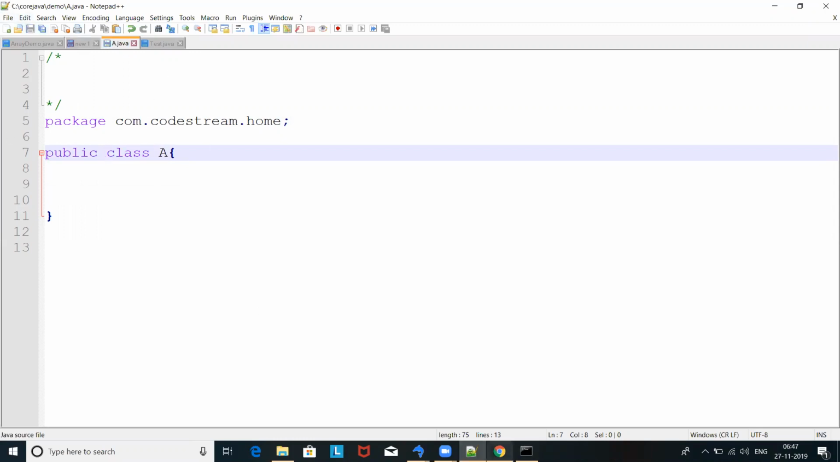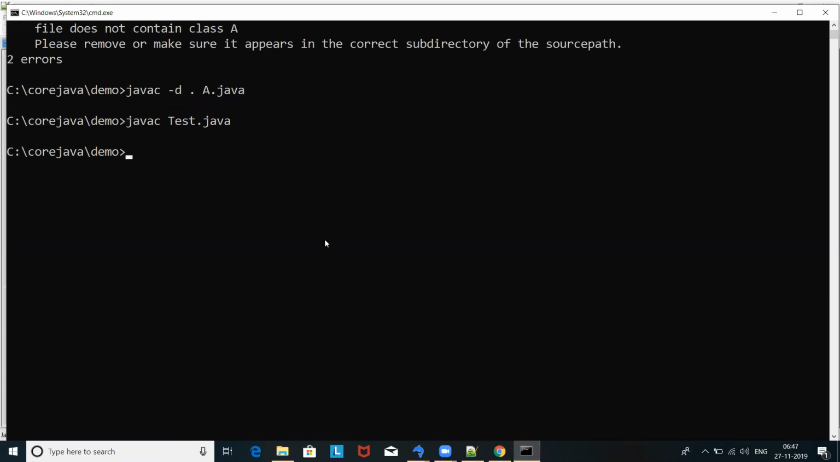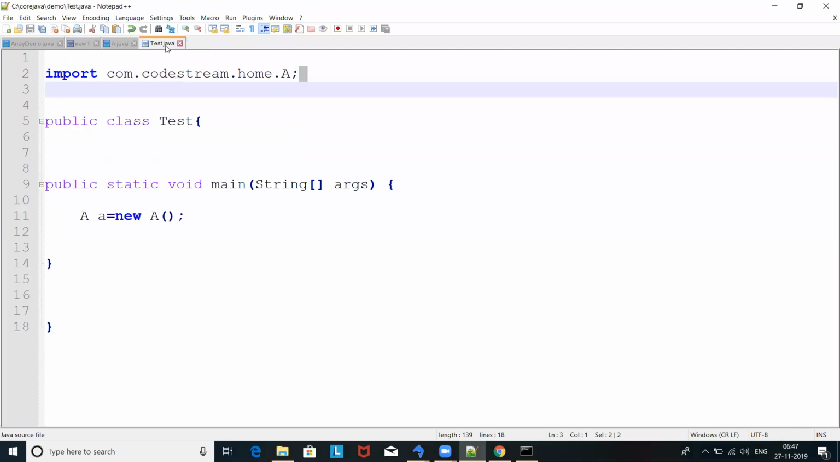But for the time being, let's make A public only. I just compile it, and now let's go and compile javac Test.java. Now this time it's compiled successfully. There is no issue. You got the point, right? There is no issue.